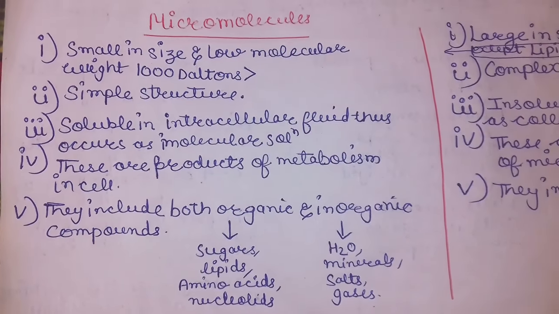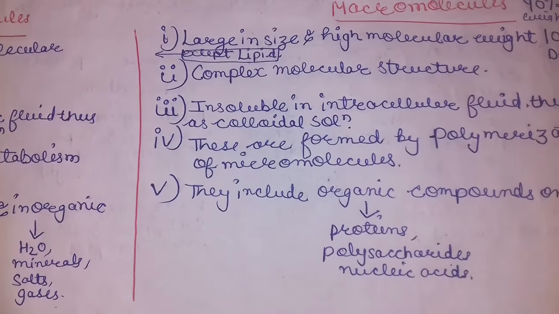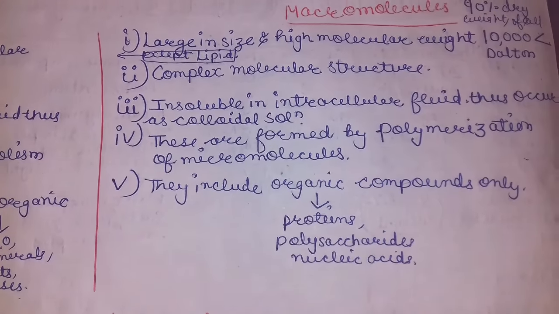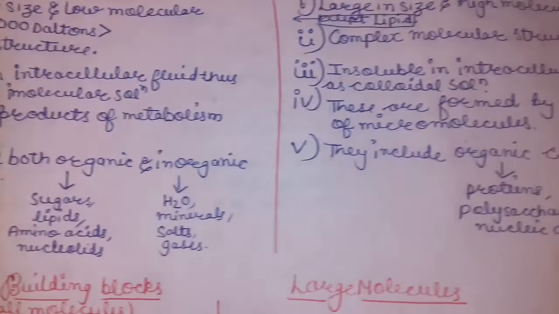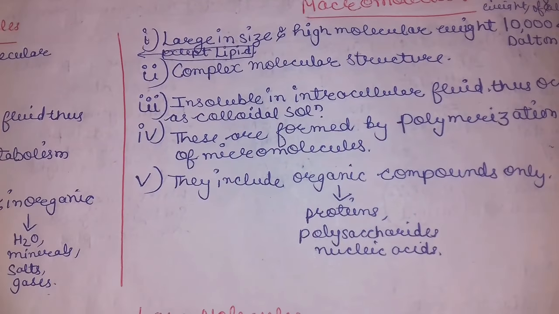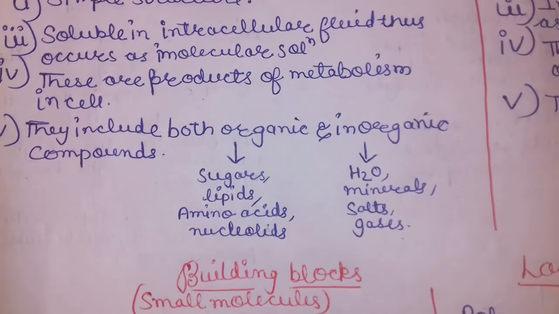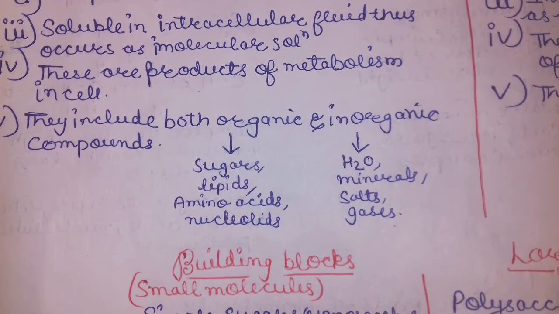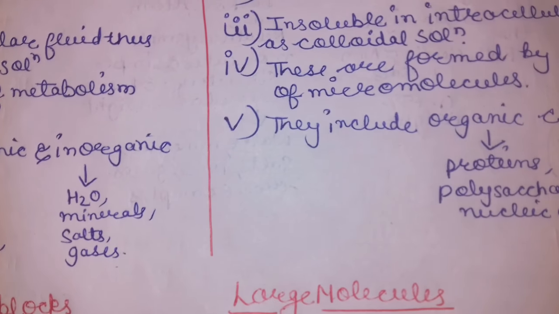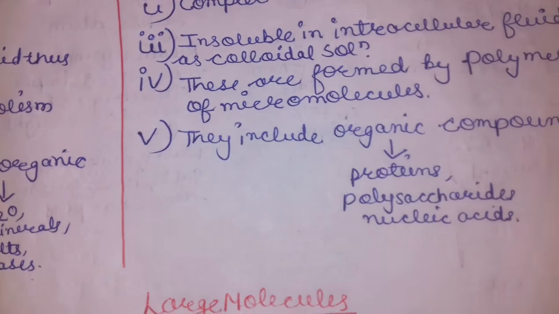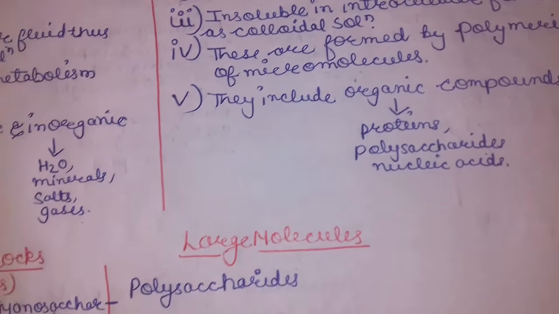Micromolecules are soluble in intracellular fluid, thus occur in a molecular solution, and macromolecules are insoluble in the intracellular fluid, thus occur as a colloidal solution. These are products of metabolism in the cell, and macromolecules are formed by polymerization of micromolecules. Micromolecules include both organic and inorganic compounds. Organics are sugars, lipids, amino acids, nucleotides, and inorganics are H2O, minerals, salts, and gases. Macromolecules include only organic compounds like proteins, polysaccharides, and nucleic acids.